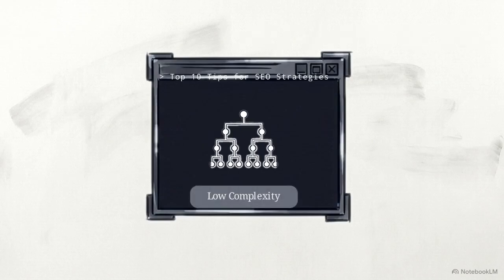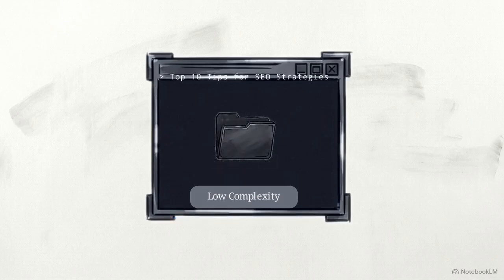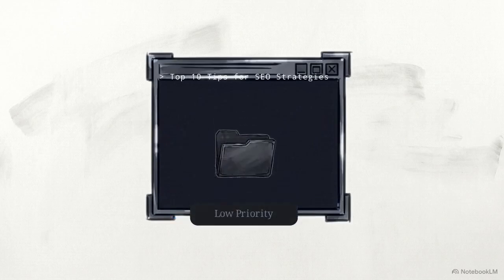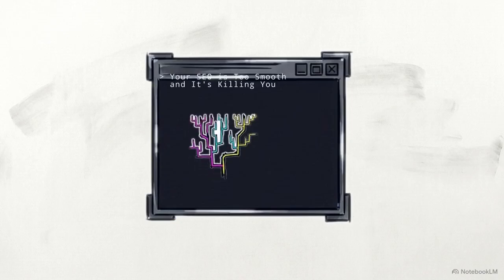A crawler parses this expected syntax instantly and categorizes it as low-value median data. Now look at the brutalist alternative. A title like "Your SEO is too smooth and it's killing you" produces an asymmetrical syntax tree. The lines are jagged and interrupted, registering as high complexity.